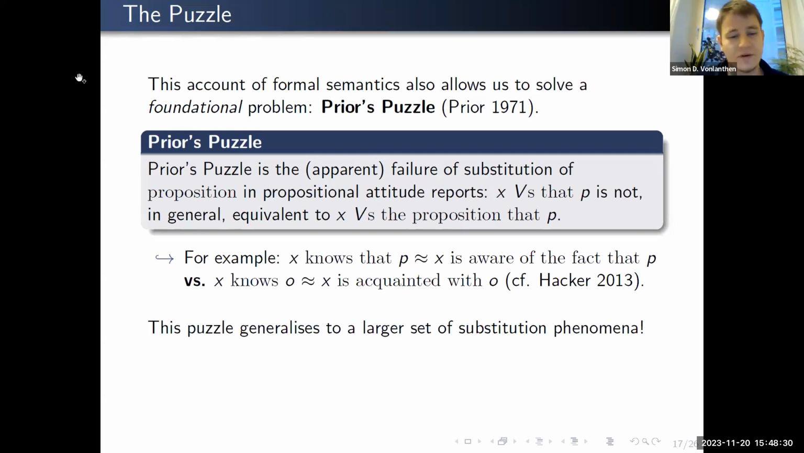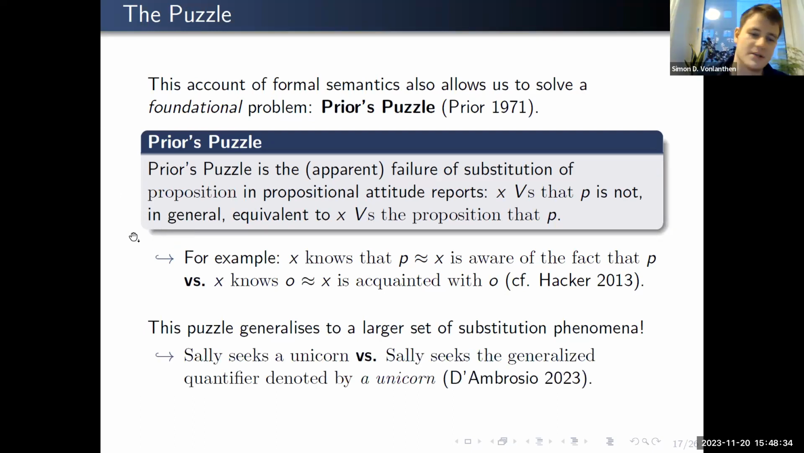And as we also know, this generalizes to a larger set of substitution phenomena, such as in "Sally seeks a unicorn" versus "Sally seeks the generalized quantifier denoted by a unicorn." Clearly, this is not the same thing, or does not mean the same thing.